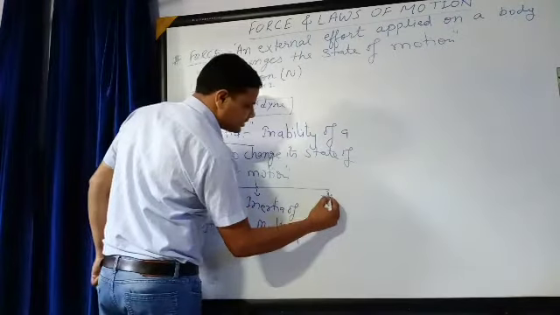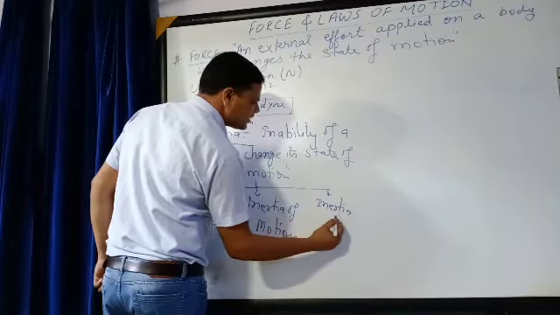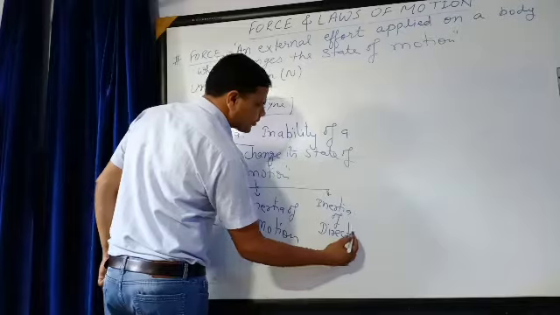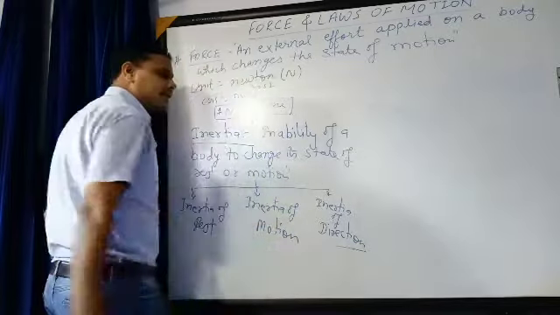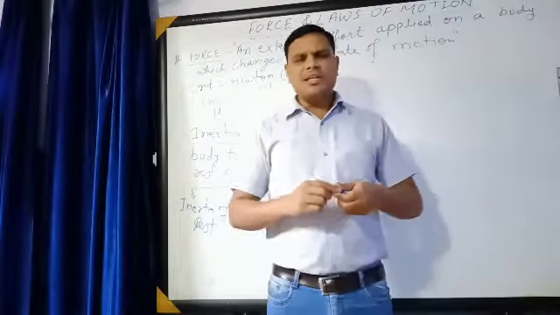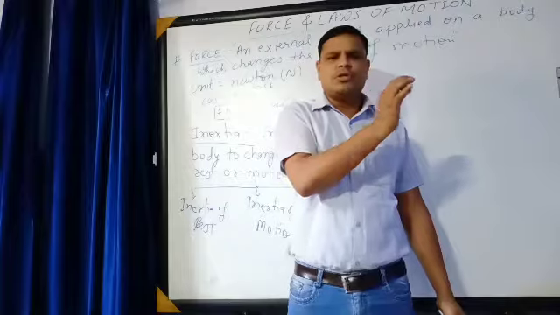And third one is inertia of direction. Let me provide you some examples, then you will be able to know the difference between inertia of rest, inertia of motion and inertia of direction.